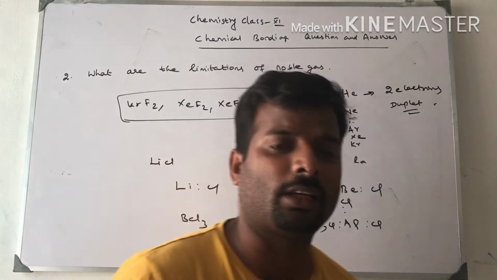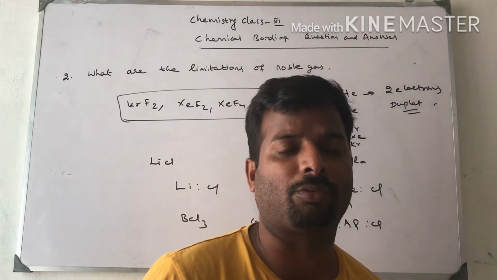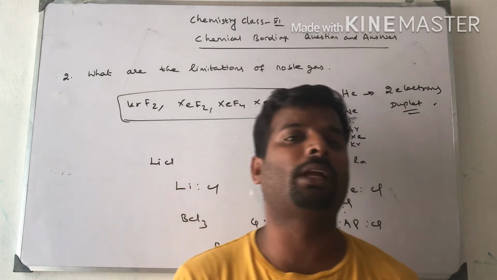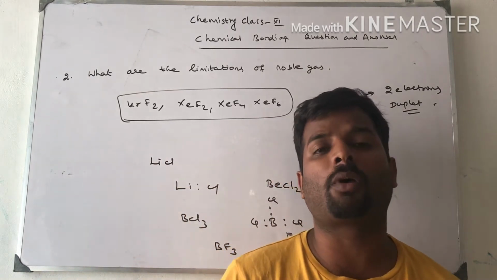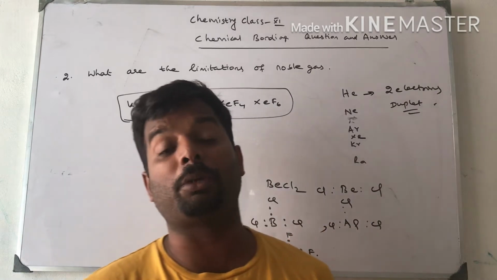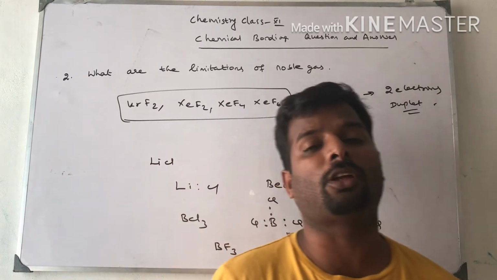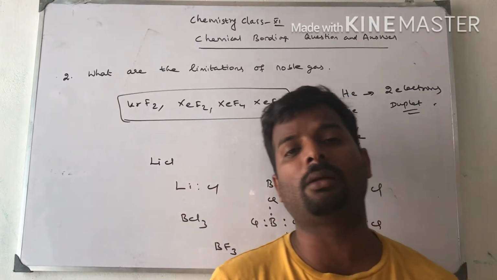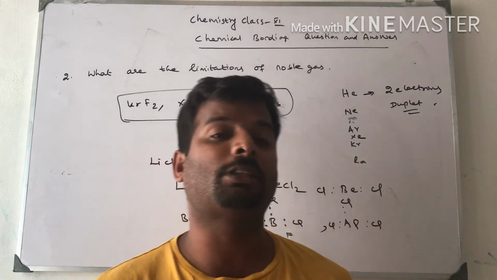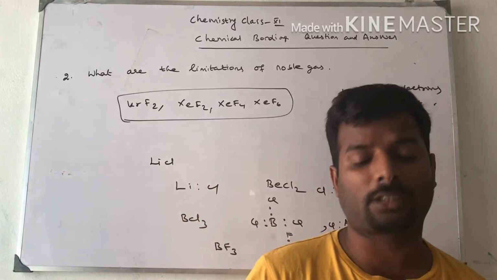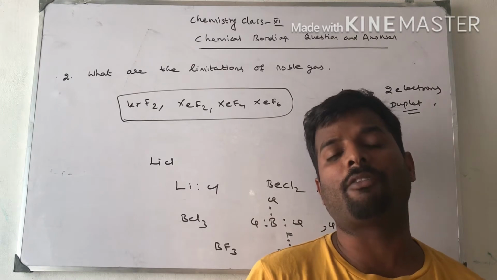So these are the 3 drawbacks of the octet rule. First drawback is that noble gases do not form compounds because they are surrounded by 8 electrons in the outermost shell. In the case of helium, 2 electrons in the outermost shell. But some exceptions are there, that is krypton and xenon, they form compounds.